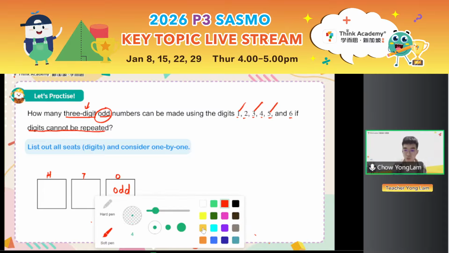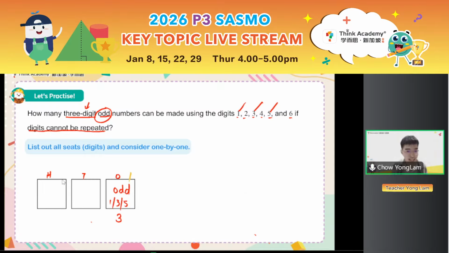Let's say I chose 1 for the ones place. If I choose 1 again in the hundreds place, I cannot. So if I chose 1 in the ones place, there are 5 more choices for the hundreds: I could choose 2, 3, 4, 5, or 6. I can only choose a new digit that did not repeat with the ones. I already chose 1 digit for the ones, so 1 choice is gone. How many choices are left for the hundreds place? 5 choices. Very good. So there are 5 ways to choose the hundreds.